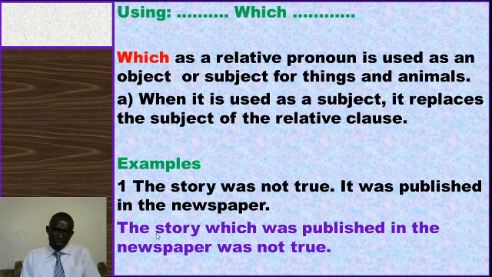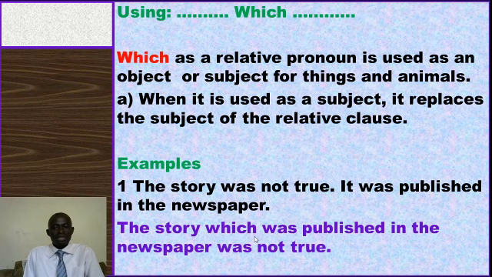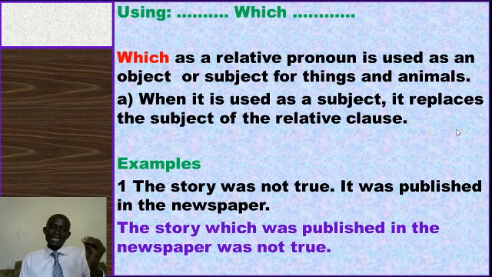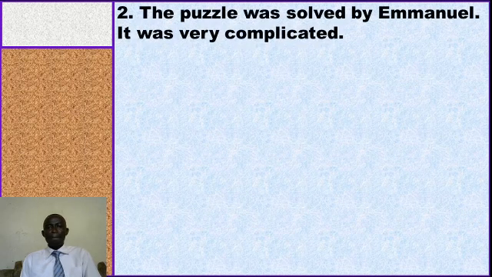You realize that the main thing we're talking about is the story was not true. We just bring a relative pronoun and a relative clause within the sentence. We shall say the story which was published in the newspaper was not true. I think that example has helped us pick something little. I want to add the next example so that we learn better. For those who have not yet understood, the next example says, the puzzle was solved by Emmanuel.